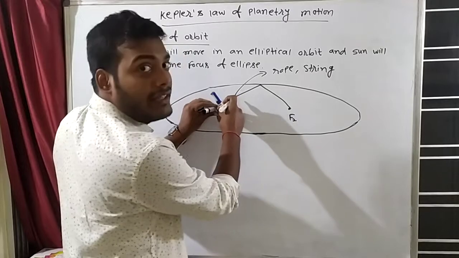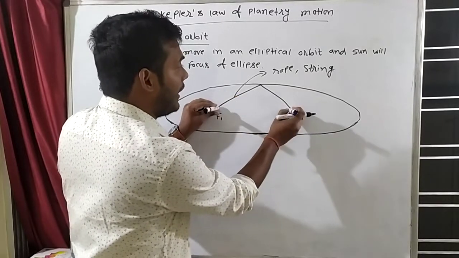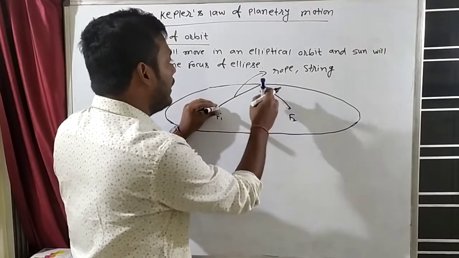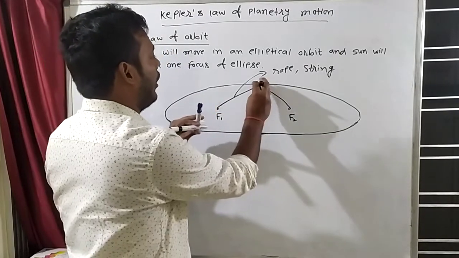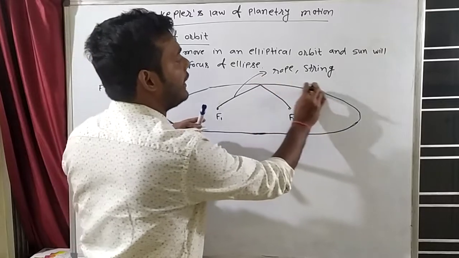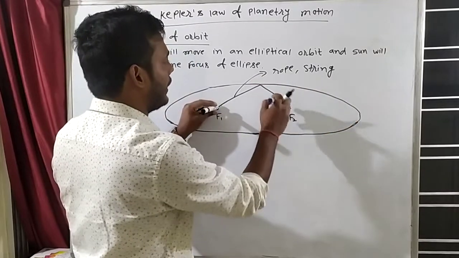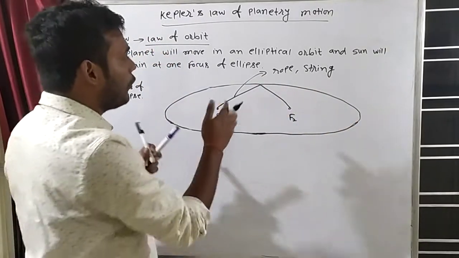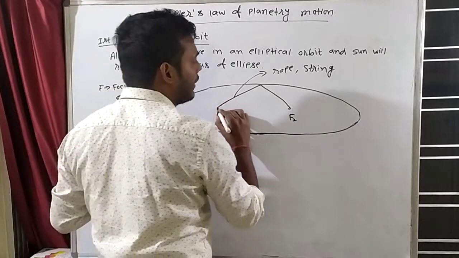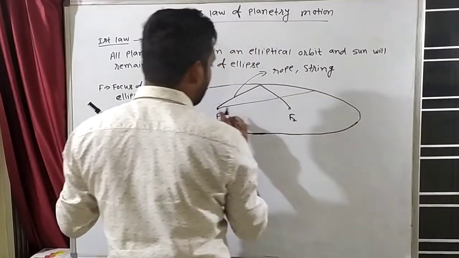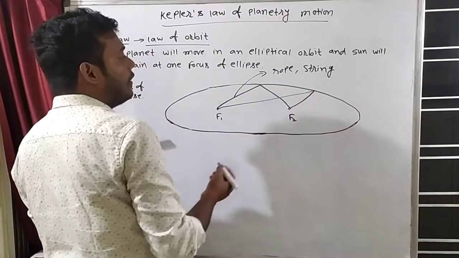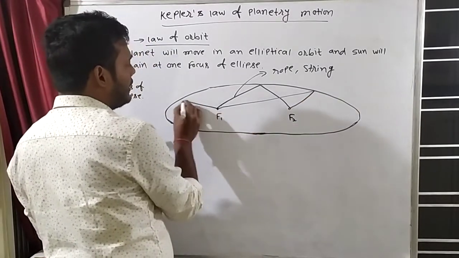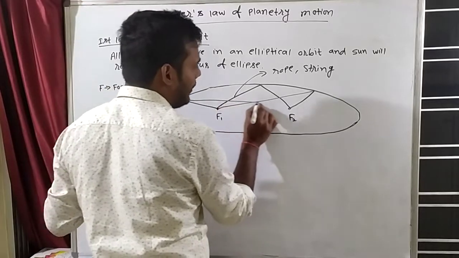So I will tie one end of the rope here and one end of the rope here and then there will be a third thing. So I will tie the rope here also and then I will rotate it like this. When I rotate it, you can notice that when this comes here, this rope length will increase and this will decrease, right? This can come here also, and then the figure will be like this.